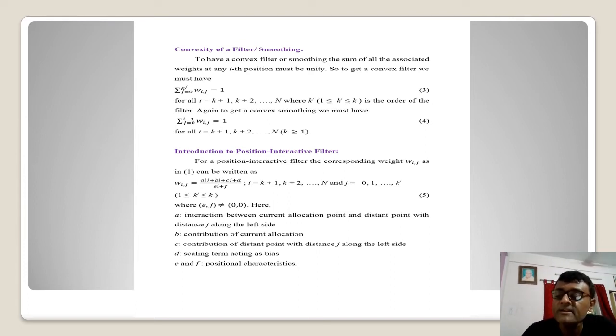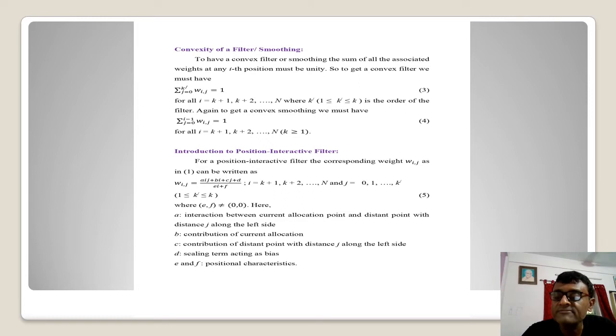So, you can see six different parameters I have taken: for i from k plus 1 up to n, and j from 0 to k prime. And 1 and k are the boundaries for these k prime. But we must remember that all these E and F are not simultaneously 0, because if that happens, of course the denominator part is 0, which is not possible or admissible here.